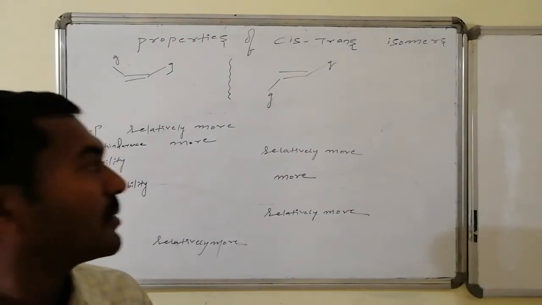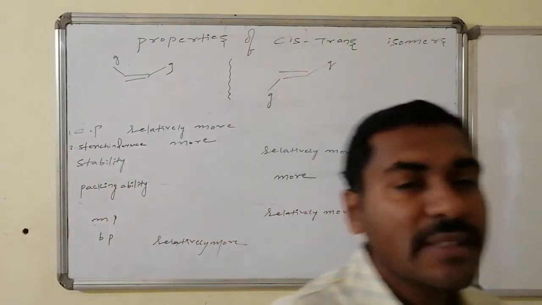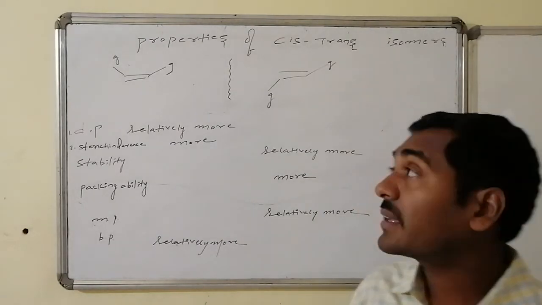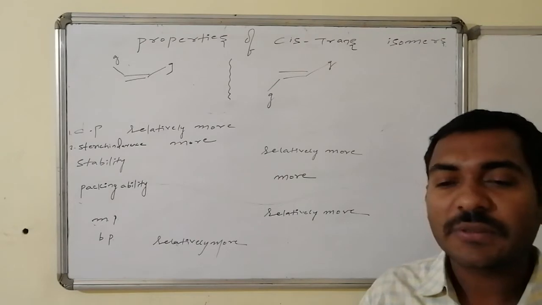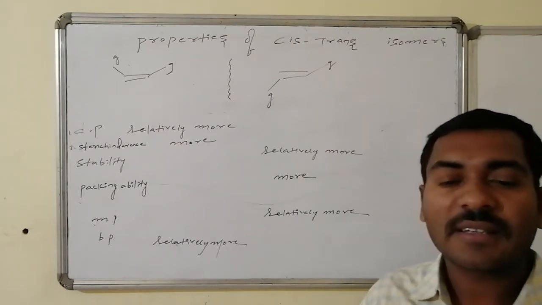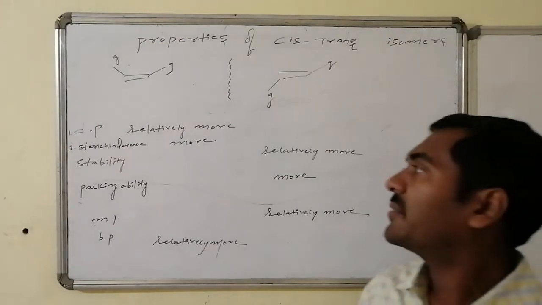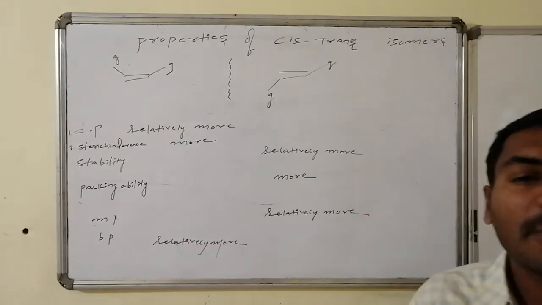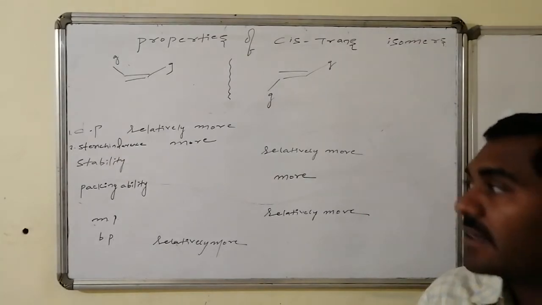If you go for the properties related to dipole moment, the dipole moment is cancelled from one by the other in the case of the trans isomer. If it consists of the same groups, the most symmetric trans system has zero dipole moment, whereas relatively the dipole moment is high compared to the trans isomer in the case of the cis isomer.